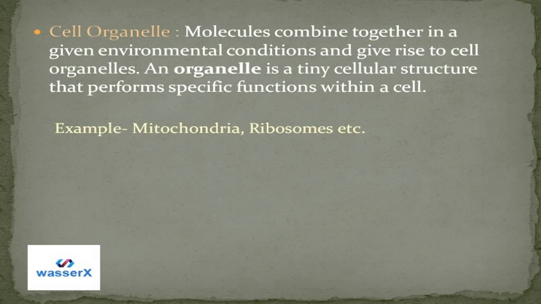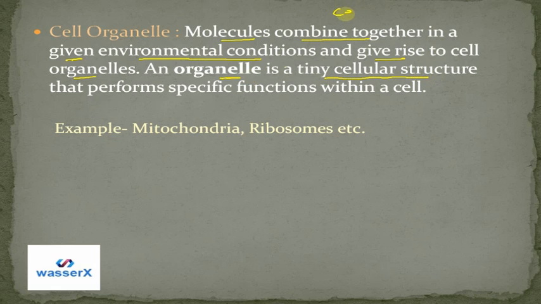Then we can ask what a cell organelle is. Now we understood what atoms and molecules are. Let's go to the cell organelle. We can define cell organelles as molecules that combine together in given environmental conditions and give rise to cell organelles. That means many molecules. We just saw something about H2O, right? There are many different types of molecules which combine together in a particular given environment and give rise to cell organelles. Now we can say that an organelle is a tiny cellular structure.